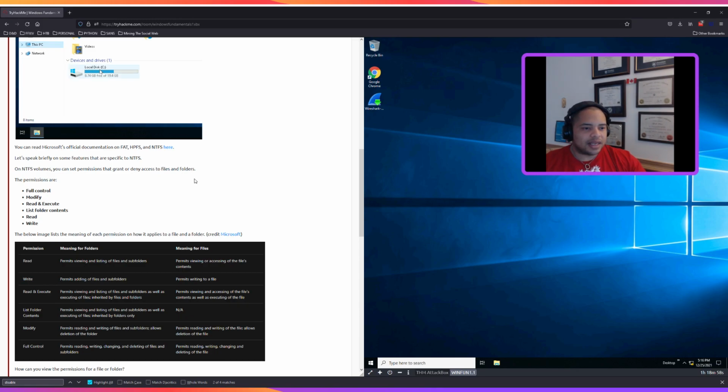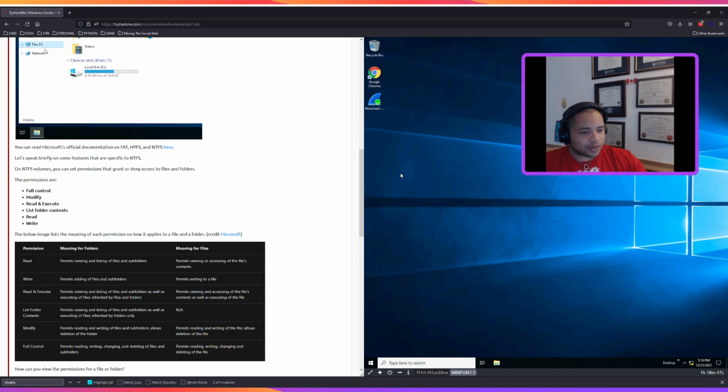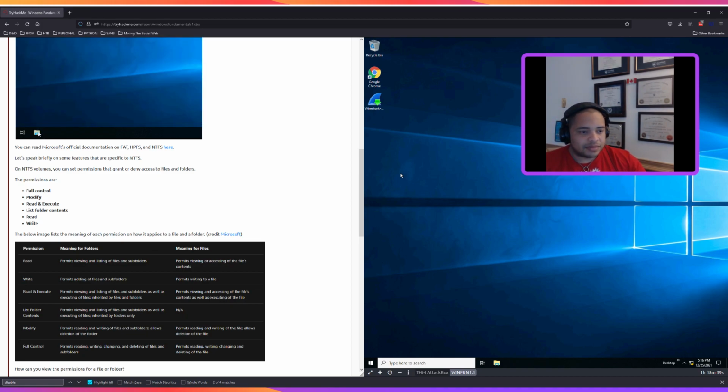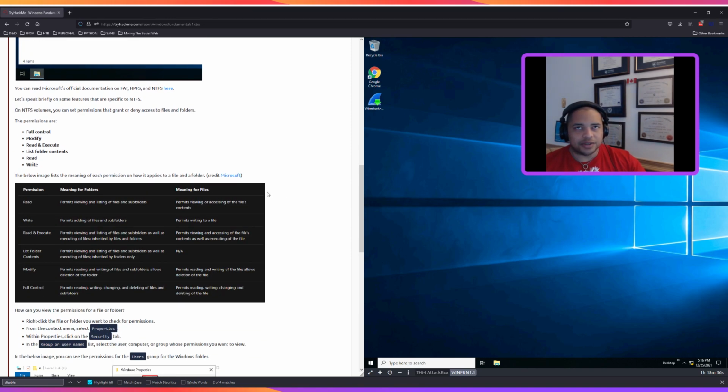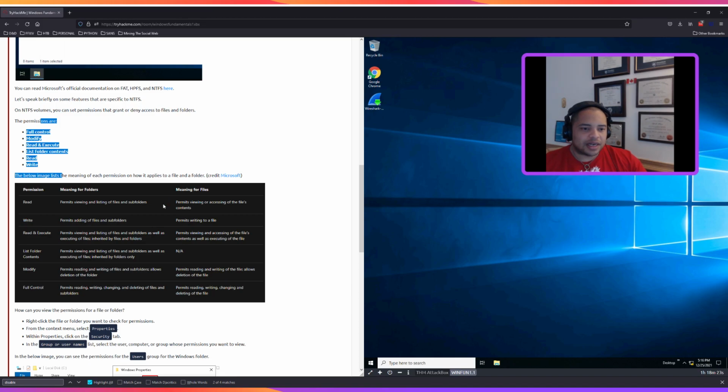All right, so on NTFS volumes, you can set permissions that grant or deny access to files and folders. So the permissions are full control, modify, read and execute, list folder contents, read and write. It's different than Linux. You can read, write, and execute. And there's user and group and the suid bit. But this is, I guess, a little bit more verbose. So, the image below lists the meaning of each type of permission and how it applies to a file and a folder.